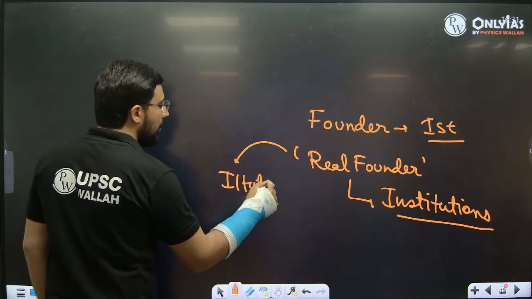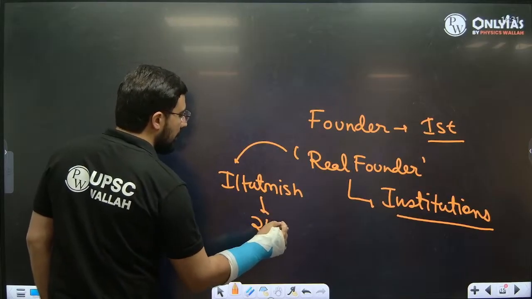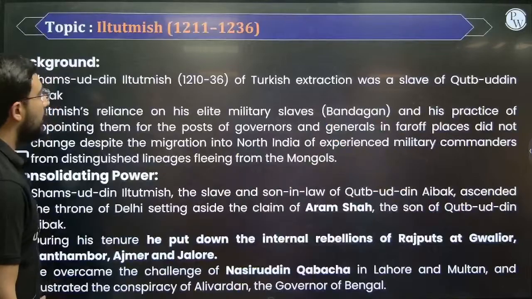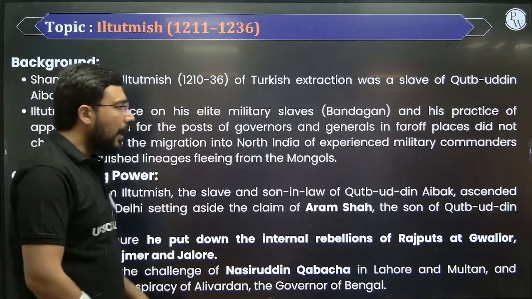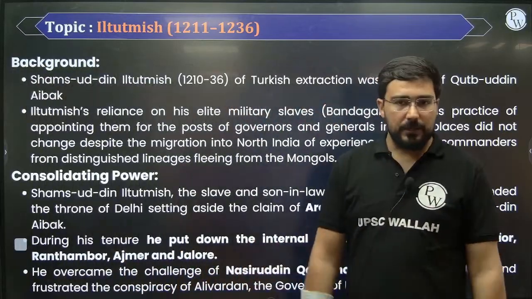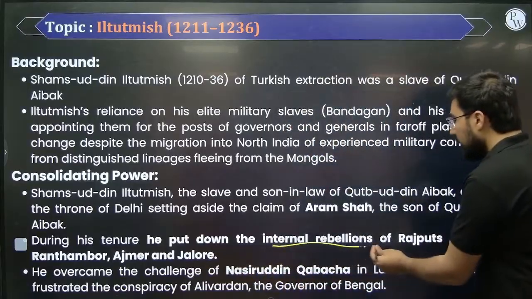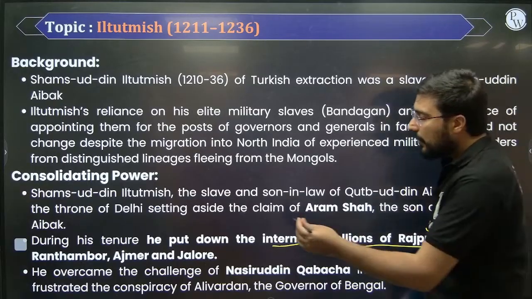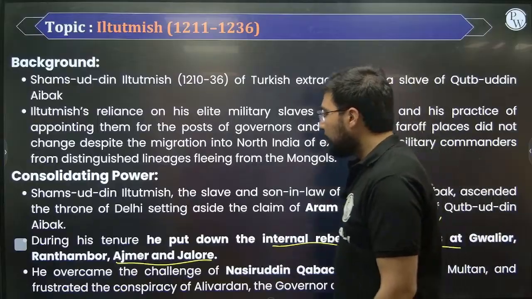He ruled for around 25-26 years, and these years helped in the consolidation of power. How did he go for the consolidation? Let us try to understand. Number one, first of all, he put down all the internal rebellions among the Rajputs at Gwalior, Ranthambore, Ajmer and even Jalore. He defeated all of the Rajputs.